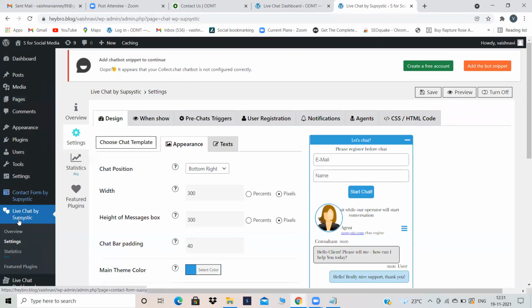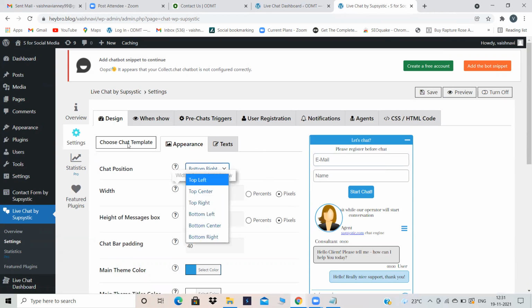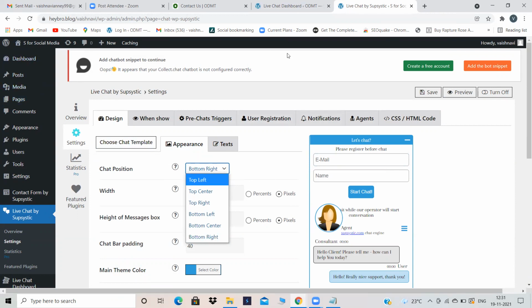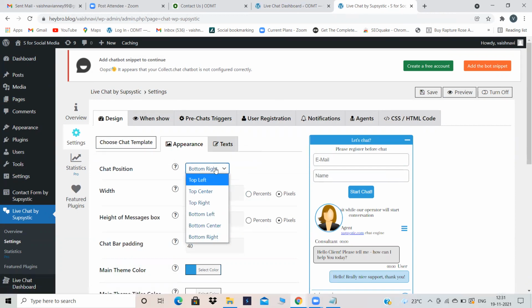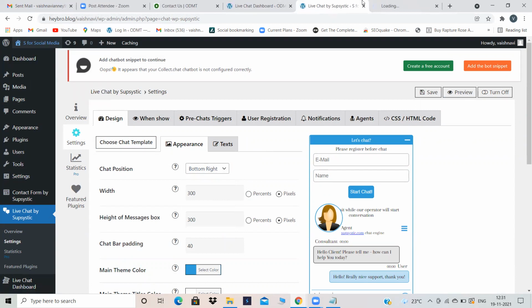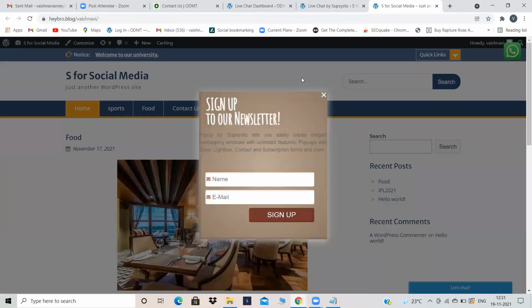Yeah. Now, when you click on live chat by Subsystic, this kind of emoji will appear. You have to select which place you want this emoji to appear. Bottom right, that means over here, or top left, top center, top right, bottom left, in which place you want your emoji to appear. Bottom right will look good, because if your emoji appears over here in your website, then it looks good. That is the reason by default bottom right is there, but it's up to you. Where you want, you can select that. And see, we will open this website in a new tab and see how our emoji is appearing.